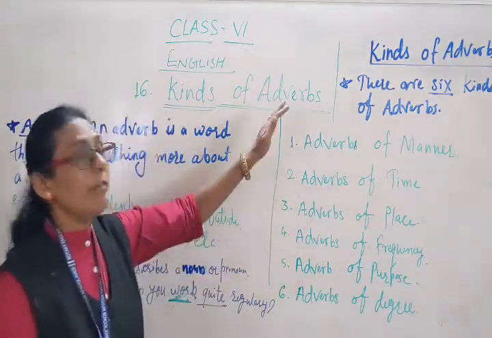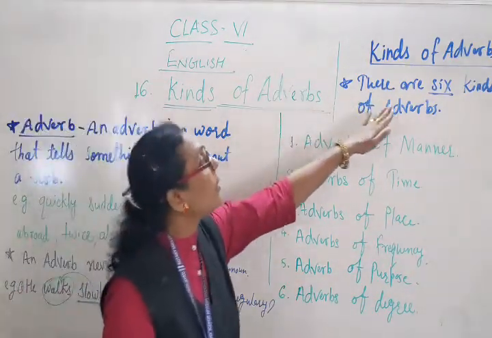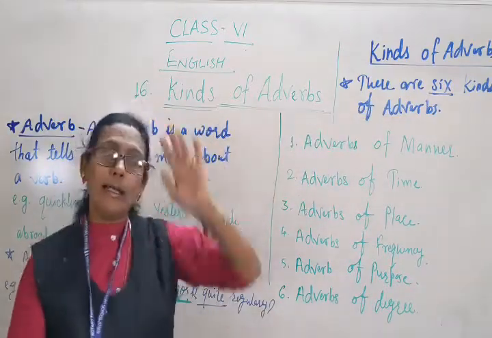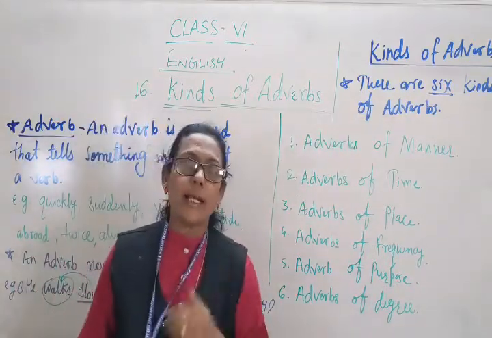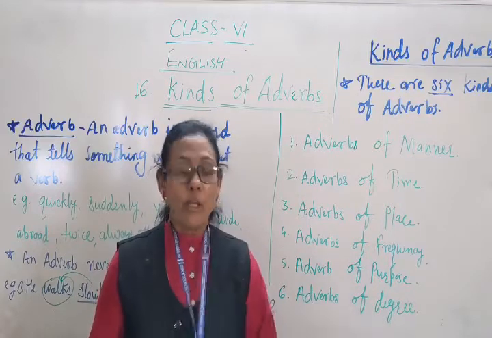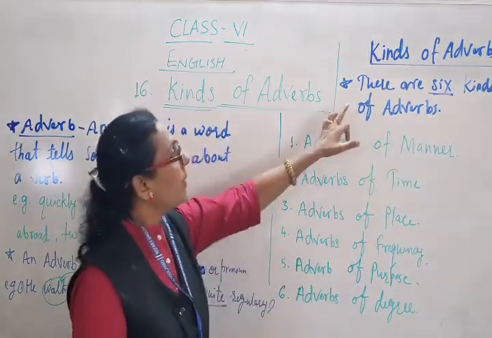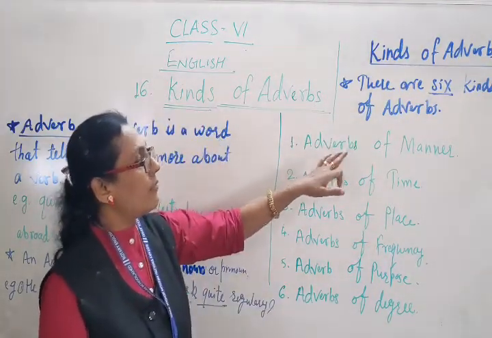Today we will learn the kinds of adverbs. In our textbook, there are 6 kinds of adverbs given.